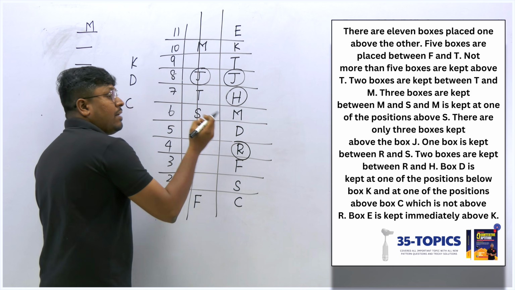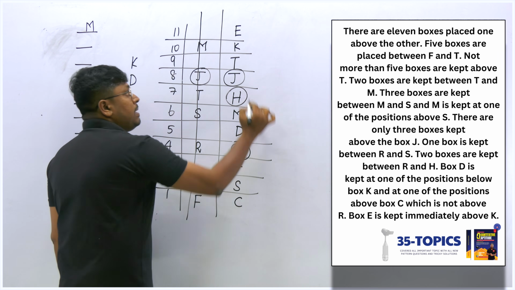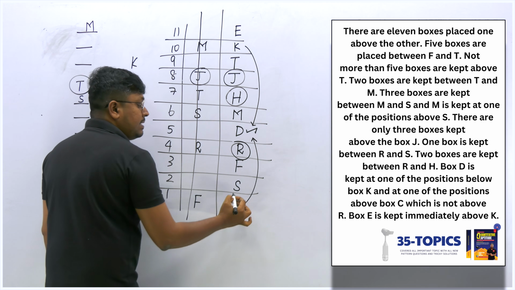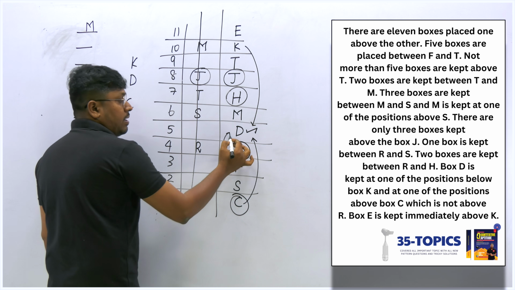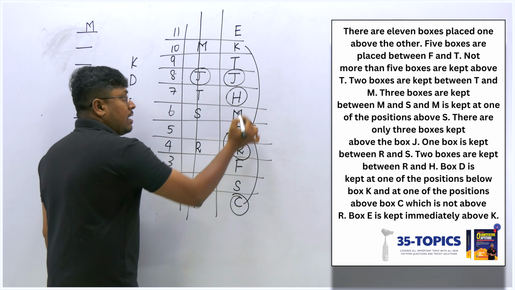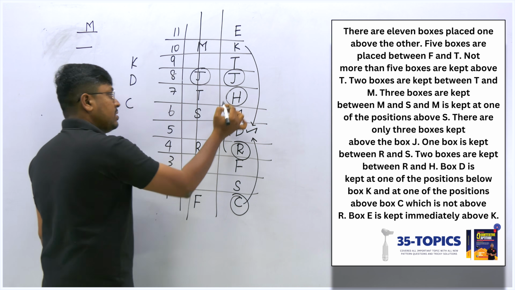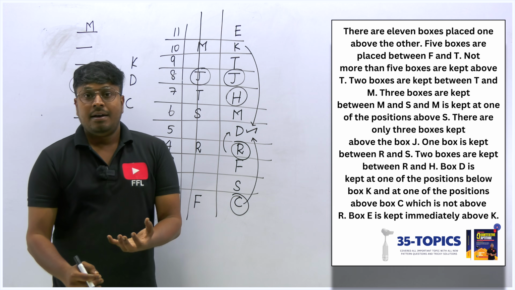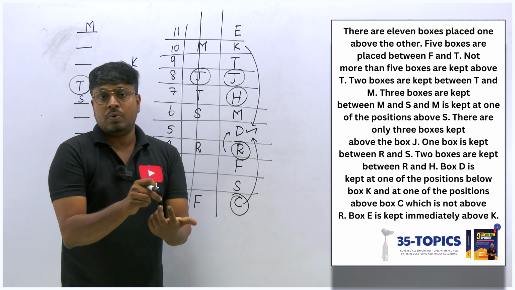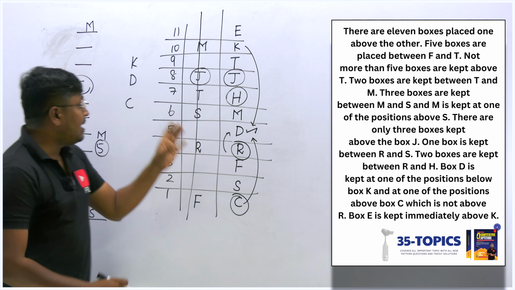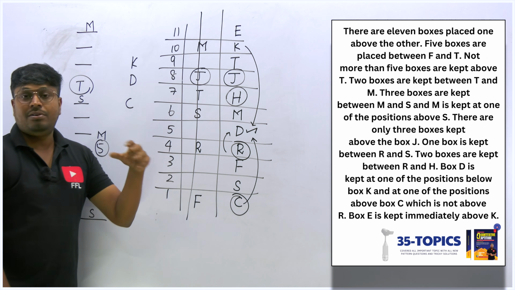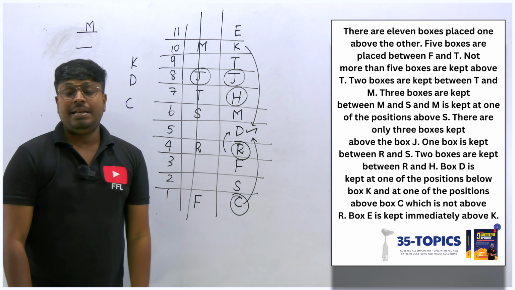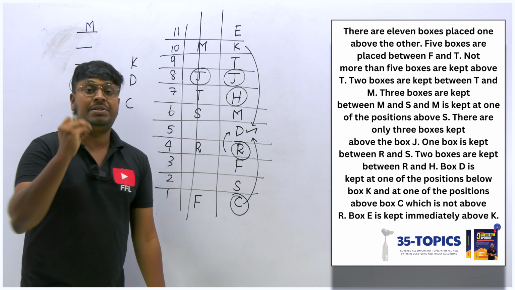At this point they have given a clue that D should be placed below K and D should be placed above C, but this C should not be above R. So it should be placed below it, and only one portion remaining, that is H. So we have fixed H here. So friends, clues are most important, and only if we have a direct clue, fix it on the arrangement, or else write separately wherever you find any clue, and then try to fix it on a diagram. Only then can you solve the question fast.